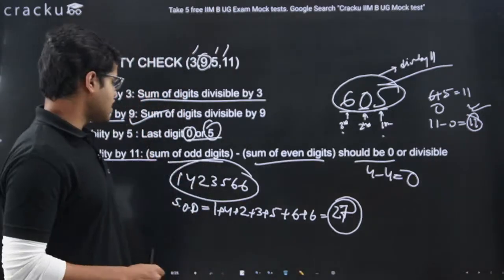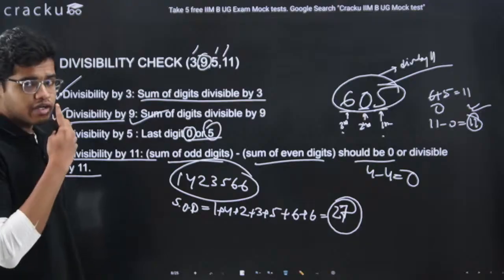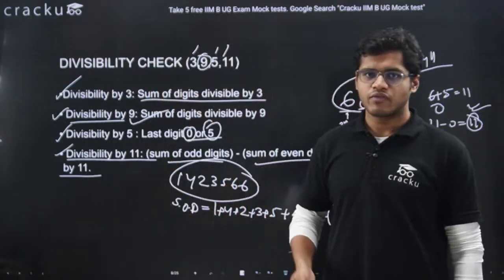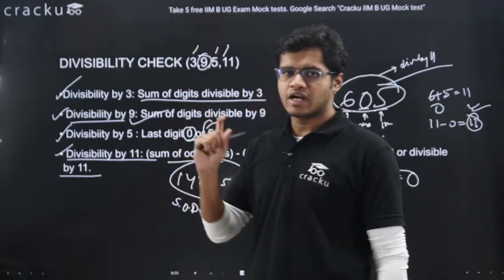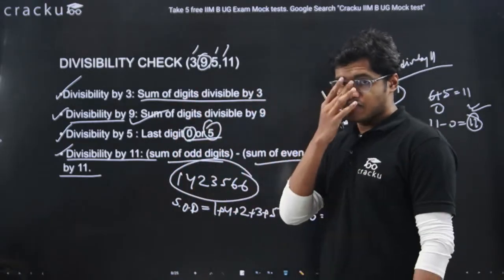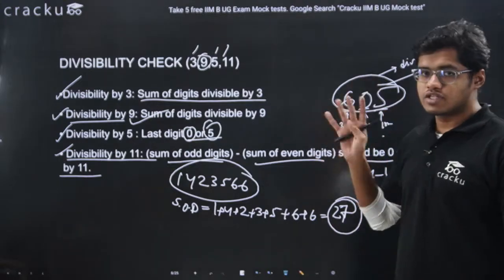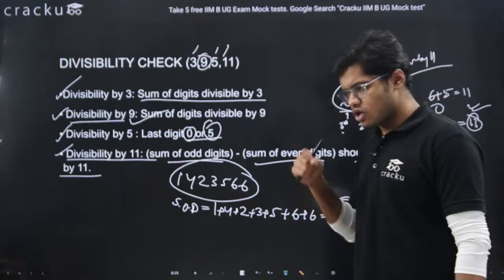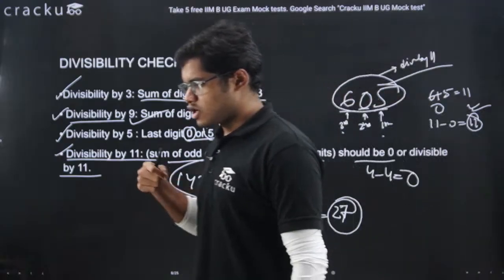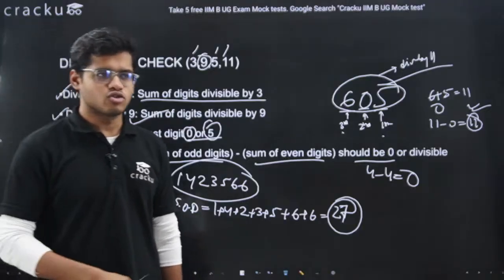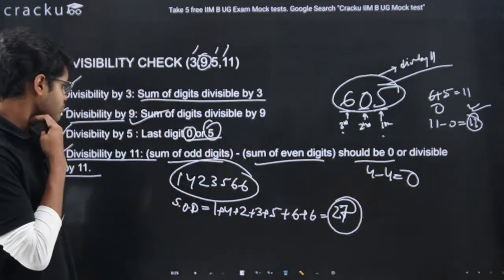Remember, guys, each and every number's divisibility test is important. It will help you to think fast. It will build your speed. Whenever you see a number, you can get that feeling, yeah, this number will be divisible by this prime number. So understanding of this topic is very important, not only for this entrance exam, but also in future, for any quant topic you deal with. So this topic is very crucial.